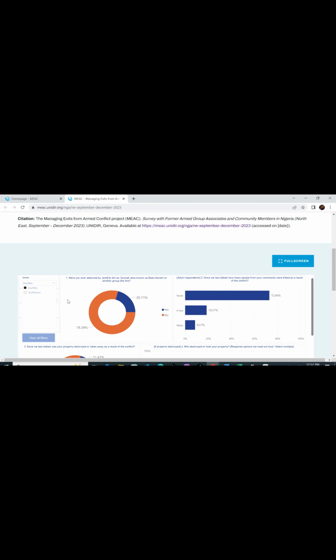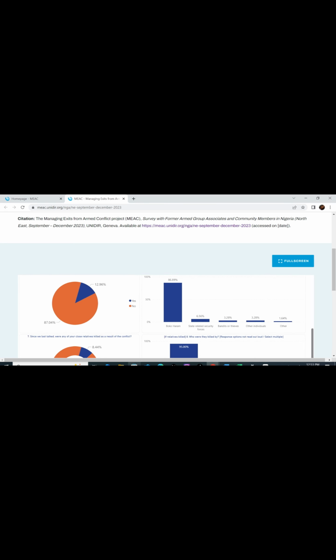Let's also filter our responses to boys, just so you understand what I'm talking about. These are responses for men and boys. I also want us to check those that are associated with community security, like the CJTF, the Civilian Joint Task Force. You see the responses.